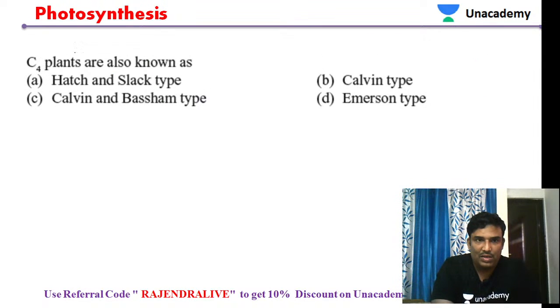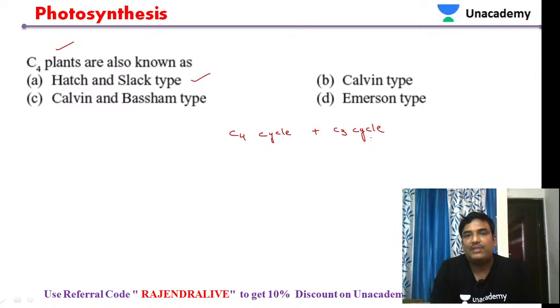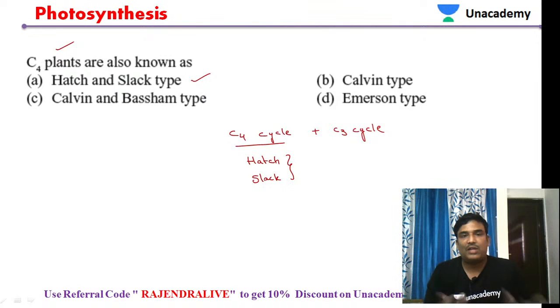Next question. C4 plants are also known as Hatch and Slack type. Why are they called Hatch and Slack type? C4 plants undergo both the C4 cycle as well as the C3 cycle. This C4 cycle was given by scientists named Hatch and Slack. They are the names of the two scientists who gave this cycle. Because of that, C4 plants are also called Hatch and Slack type plants.